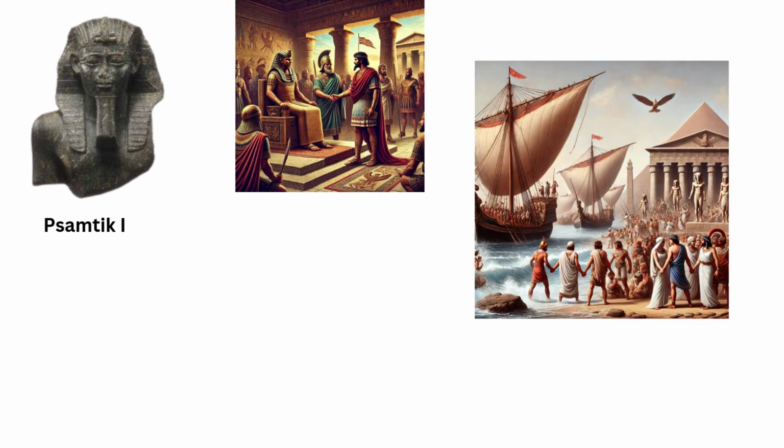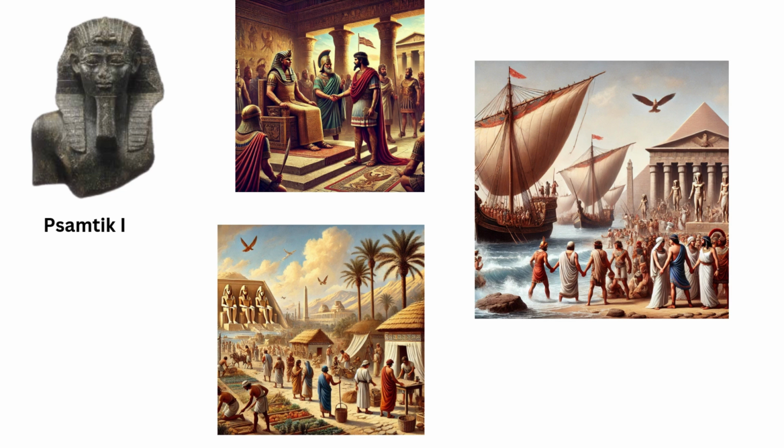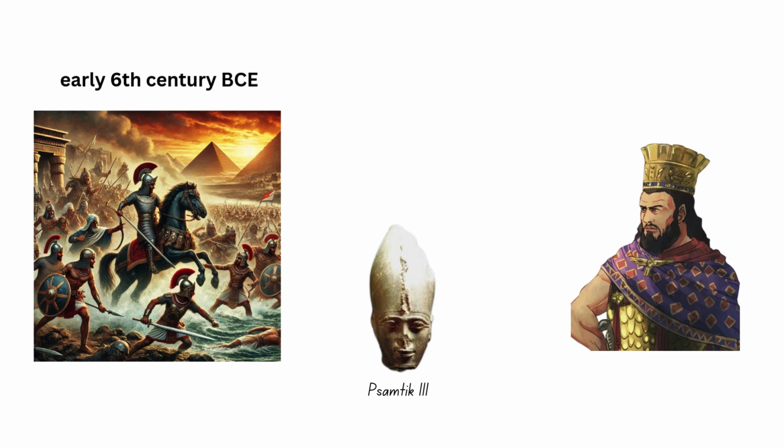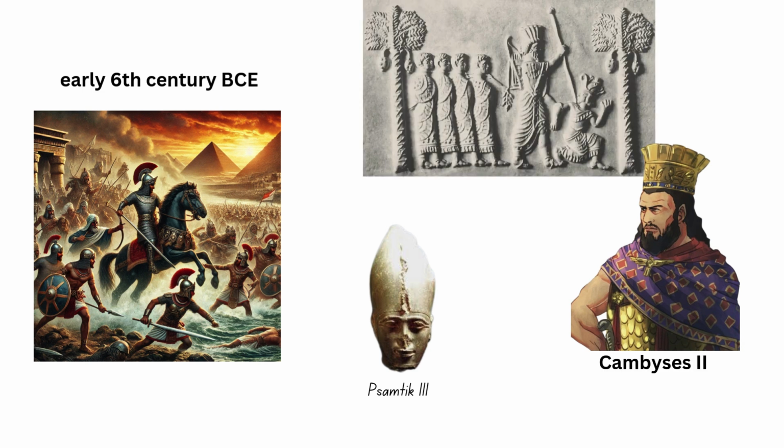One of these Sate kings, Psamtik I, sought help from Greece to remove the Assyrians, marking the beginning of Greece's influence in Egypt. The Greeks were even given land to settle in Egypt. In the early 6th century BCE, the Persians attacked Egypt. Pharaoh Psamtik III was defeated by the Persian king Cambyses II at the Battle of Pelusium. Egypt became part of the Achaemenid Persian Empire, along with Cyprus and Phoenicia.